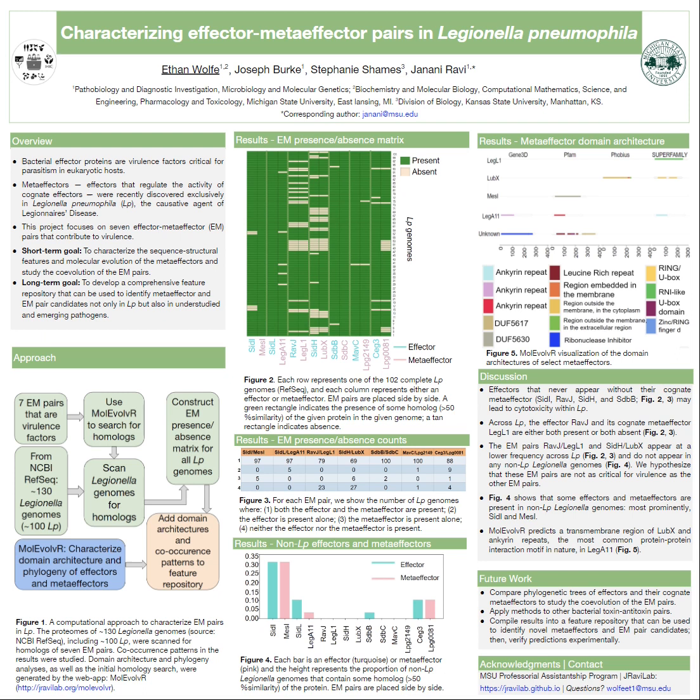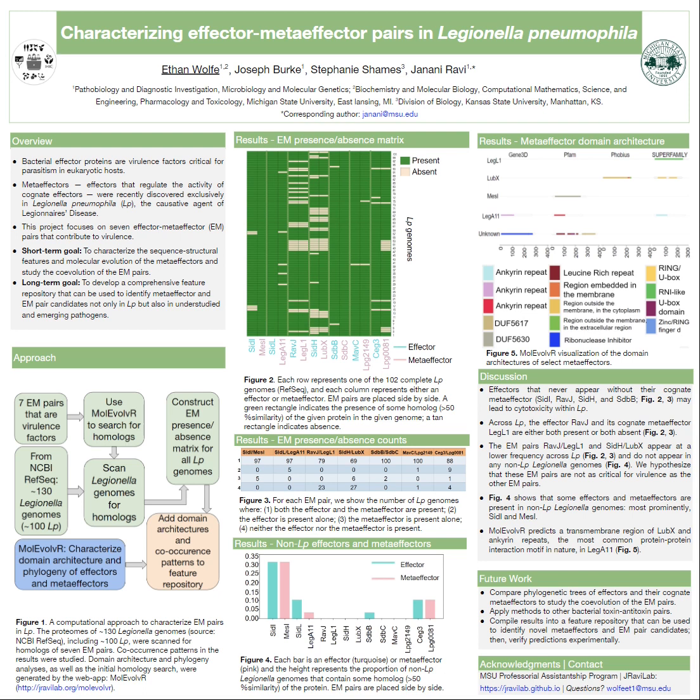Meta-effectors are important for Legionella pneumophila's virulence. Strains that lack the meta-effector MESI are very attenuated for replication within host cells. This project focuses on 7 effector-metaeffector, or EM, pairs that contribute to virulence. The short-term goal was to characterize the sequence, structural features and molecular evolution of the metaeffectors and study the co-evolution of the EM pairs. In the long term, we hope to develop a comprehensive feature repository that we can use to identify metaeffector and EM pair candidates.